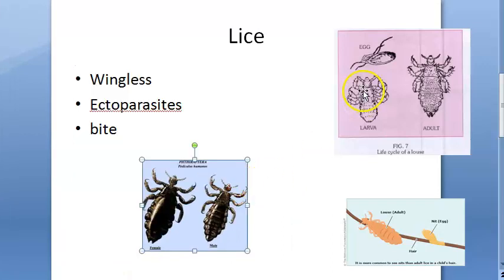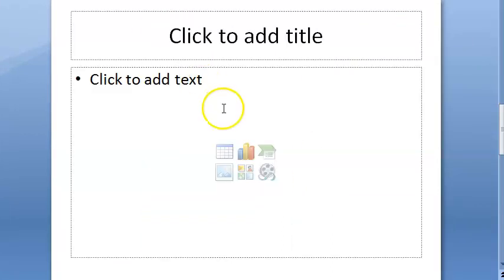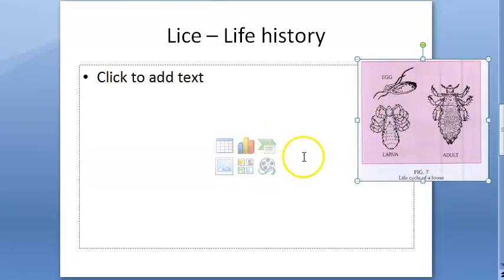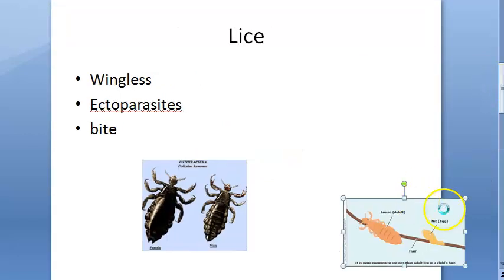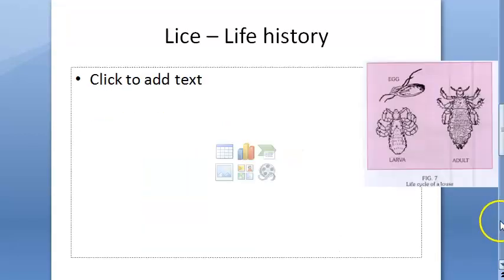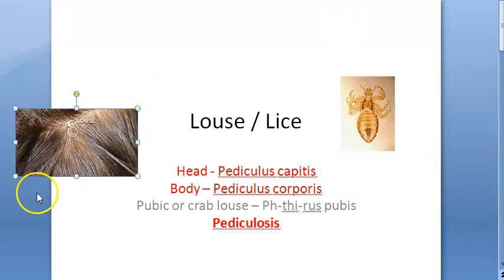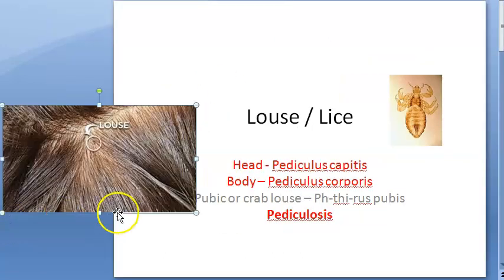Now let us move on to the life cycle or life history of lice. We are looking only at the ones that affect the hair and the body, right? So basically, if you see somebody's hair who has pediculosis, you can see the adults moving around, okay?